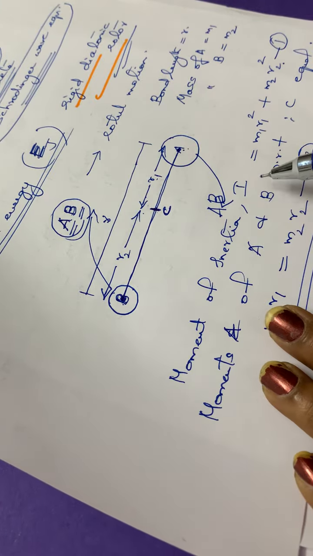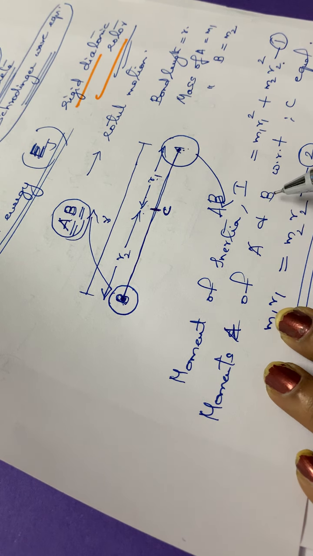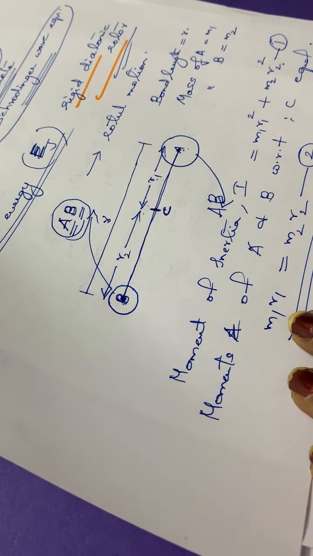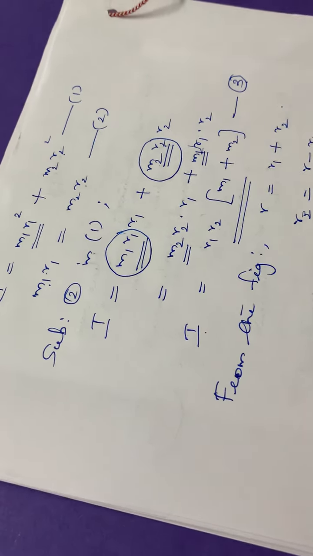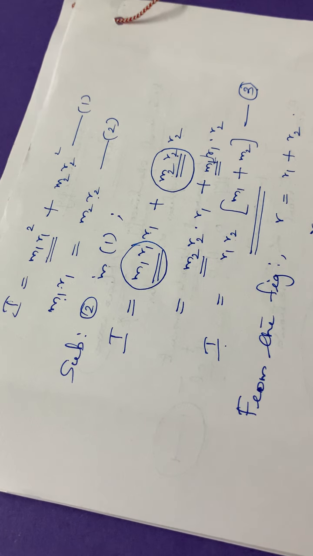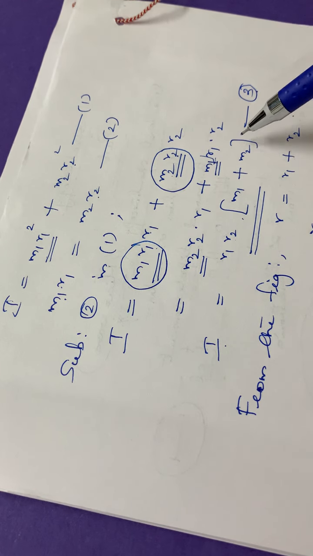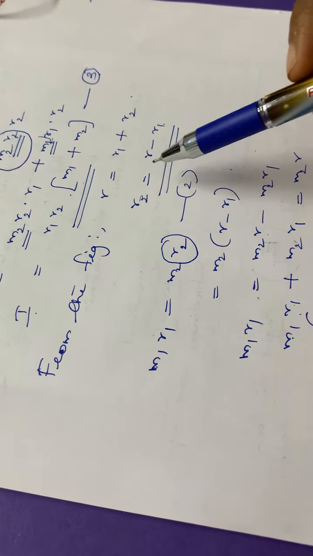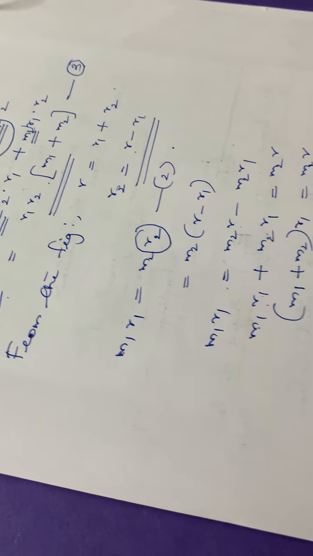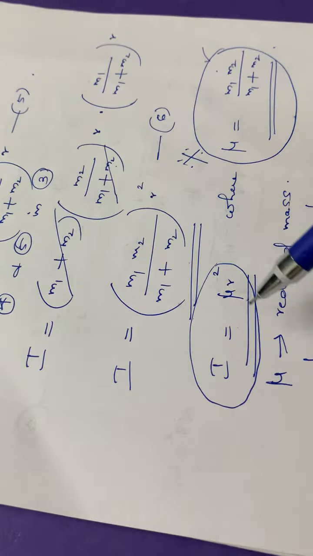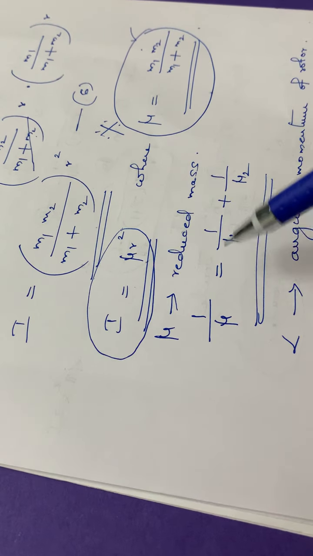From the definition of moment of inertia, I is equal to M1 R1 square plus M2 R2 square, and the moments about C give M1 R1 equal to M2 R2. Substitute equation 2 in equation 1, then we have this particular formula. Then you find the values for R1 and R2 and calculate I, so I is equal to mu R square, where mu is the reduced mass.